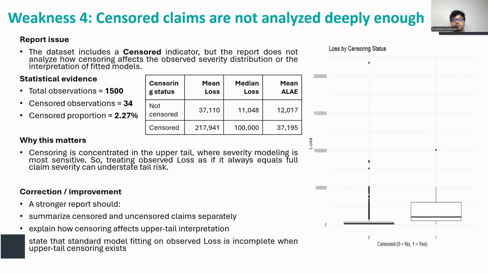sensitive there. And in my reconstruction, censored claims had a mean loss of almost 218,000, compared with about 37,000 for uncensored claims. And median loss was about 100,000 versus about 11,000. Their mean ALAE was also much higher, about 37,200 compared with 12,000. The box plot makes that separation visually clear, so a stronger report should have explicitly discussed how censoring affects the right tail and the interpretation of any fitted distribution.